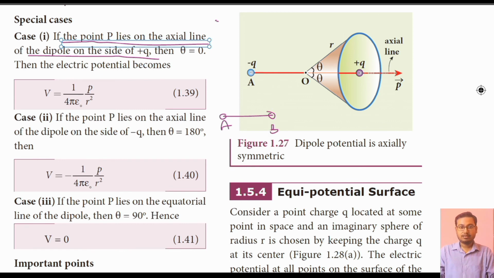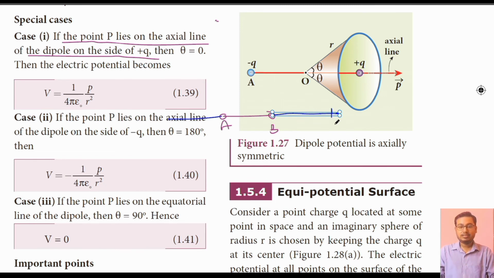Let me change the color of the pen so that you visualize it very well. Suppose this line joining A and B is the dipole axis. Suppose we extend it towards the left side and right side, and the point lies towards this point B. That means suppose the point P lies here.